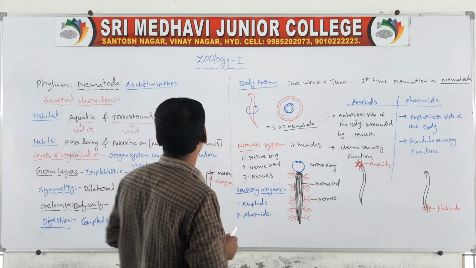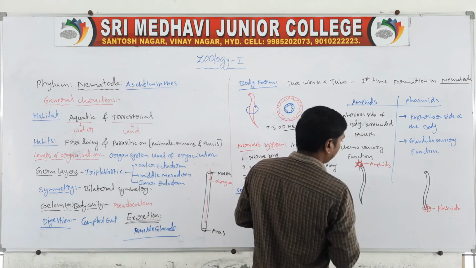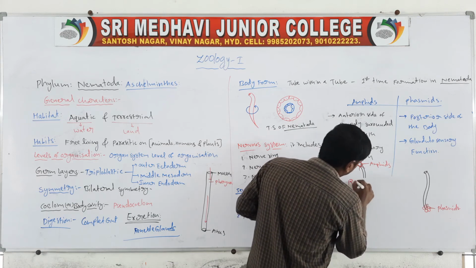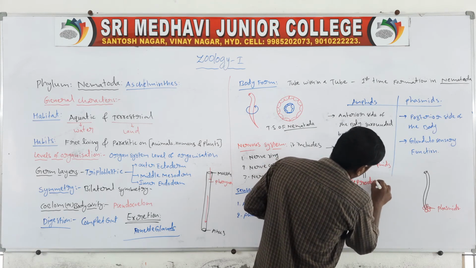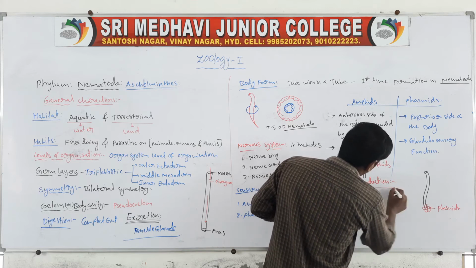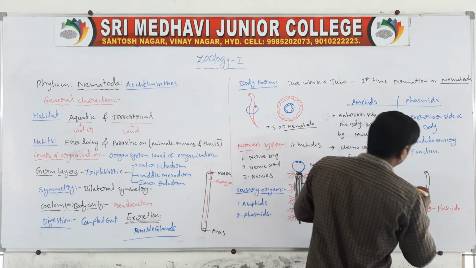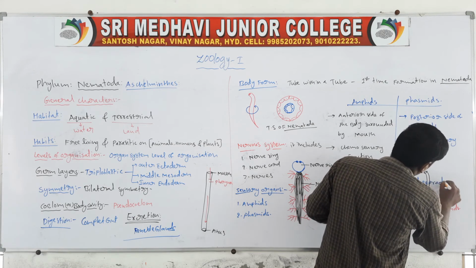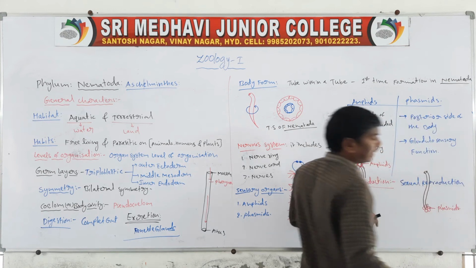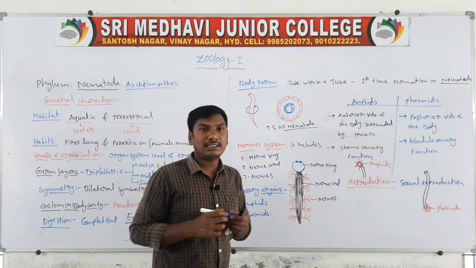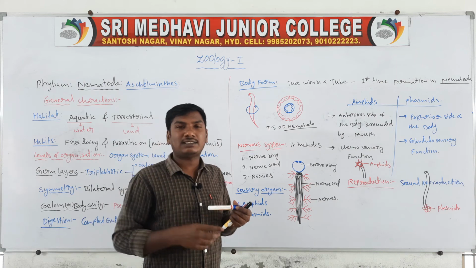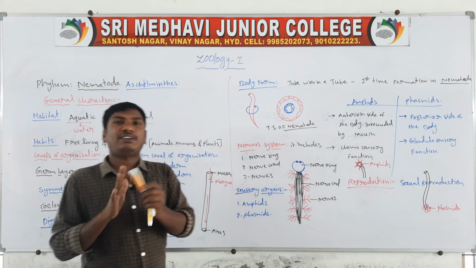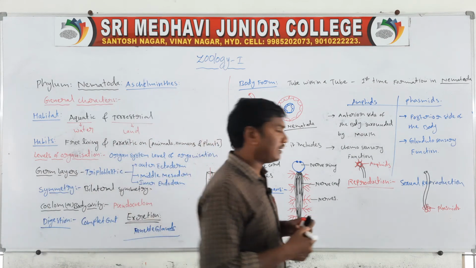Next one, reproduction. Reproduction is the sexual reproduction. Next one, the animals are dimorphic. Male and female organisms are separated. Dimorphic means the male and female animals are separated.